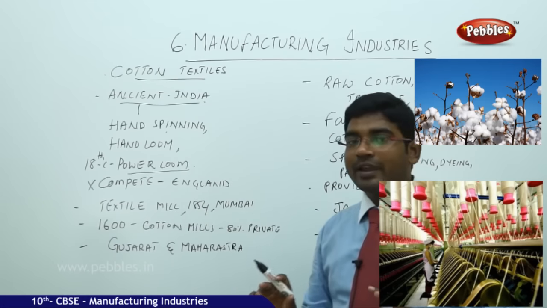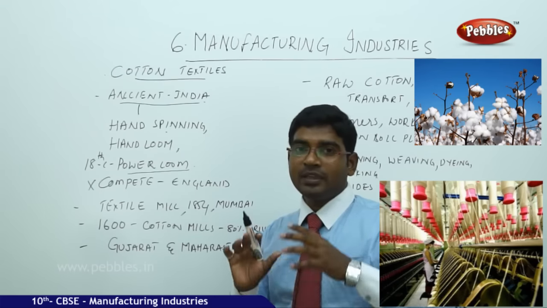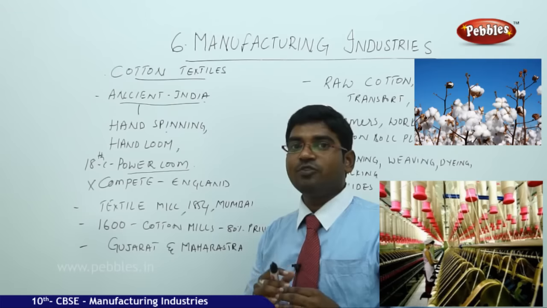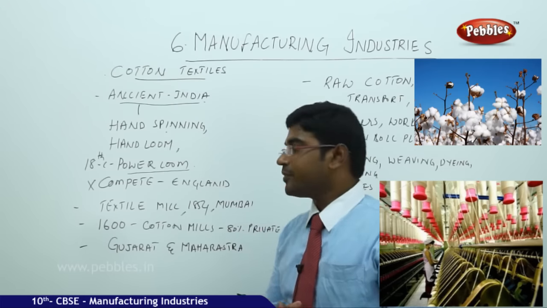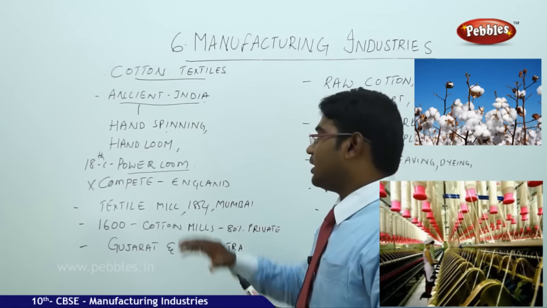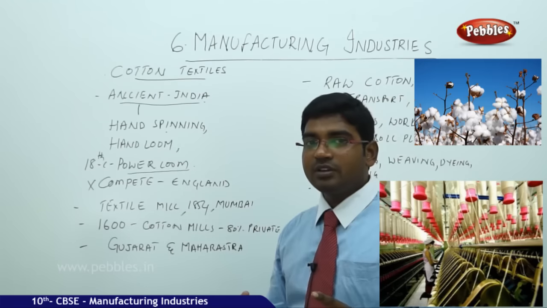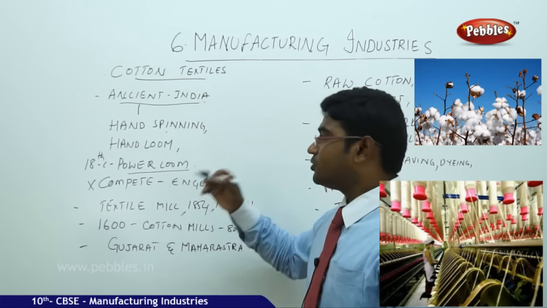They started to get stiff competition during the colonial period from England's mill cotton, because the mill production was very large in number, and the people working in India used to produce everything with their own efforts at very little cost, because the machine does more work when compared to a person, and they used to produce in bulk.